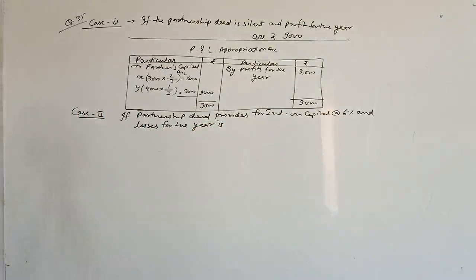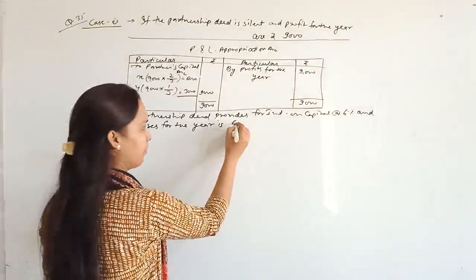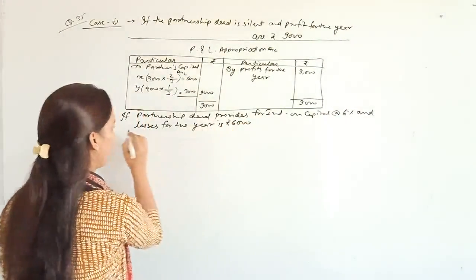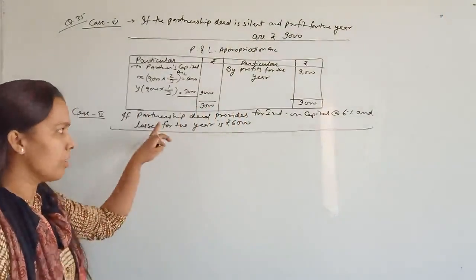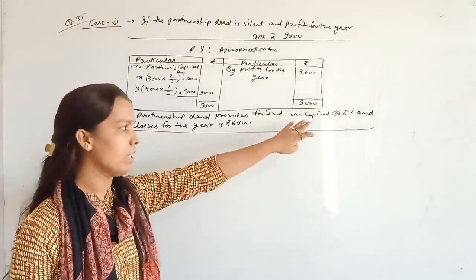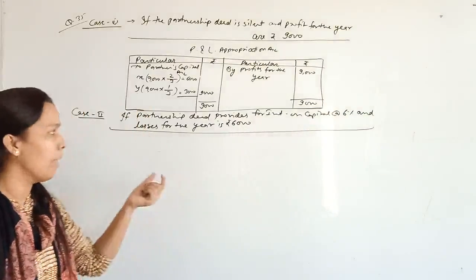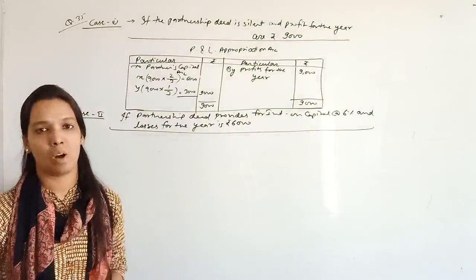Losses for the year is rupees 6,000. This is the case second, that in this condition, partnership deed is providing interest on capital at the rate of 6%, right? But losses for the year is 6,000.